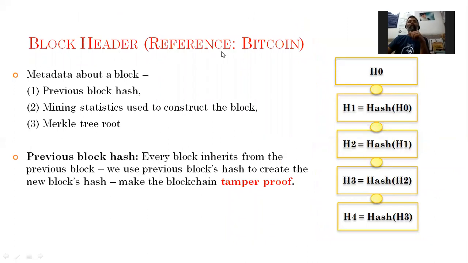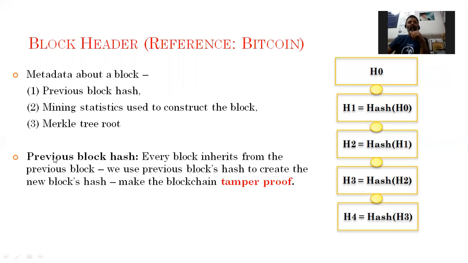So the block header, basically in respect of Bitcoin, is metadata about a block, which consists of the previous block hash, mining statistics used to construct the block, and the Merkle tree root.